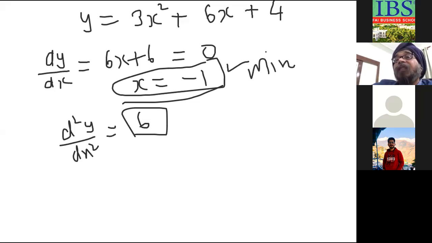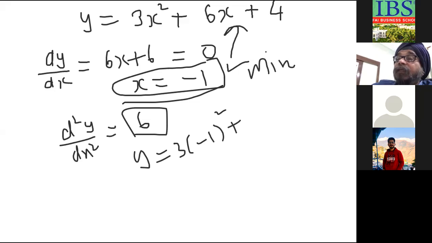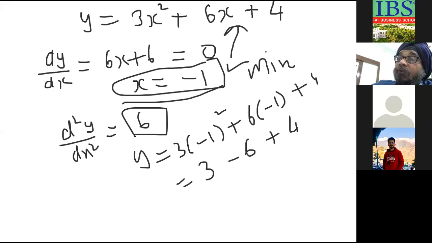Now, what is that minimum value? You put x equal to minus 1 in the y equation. So y equals 3 minus 6 plus 4, which is 1.